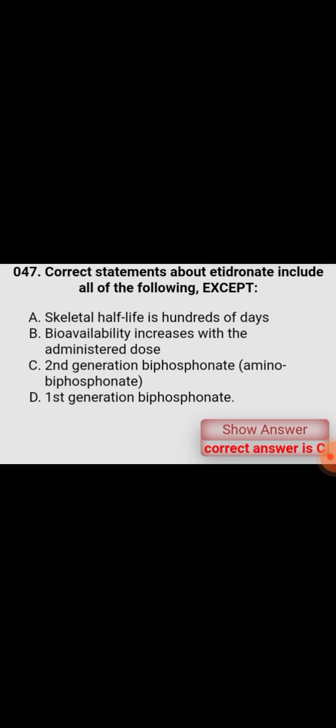Correct statements about etidronate include all the following except second generation bisphosphonate. Unwanted effect of etidronate is defective bone mineralization.